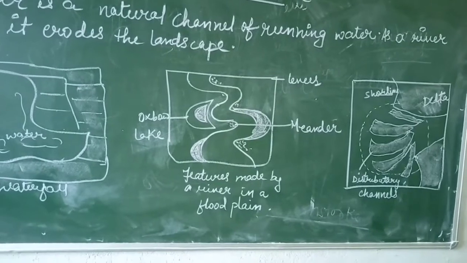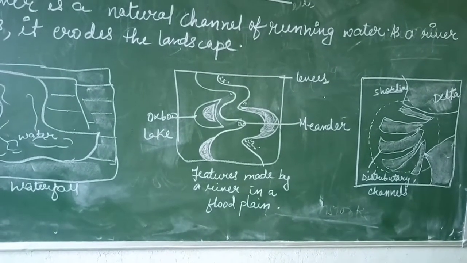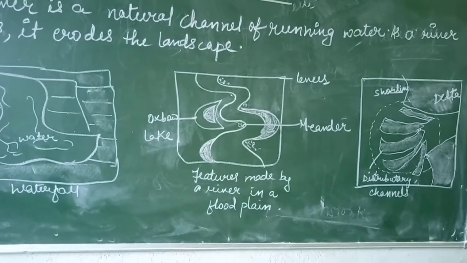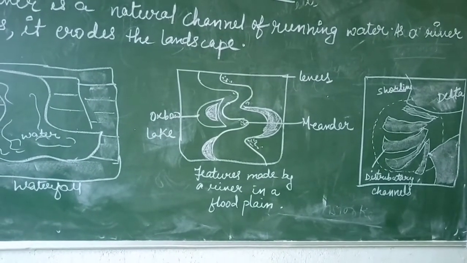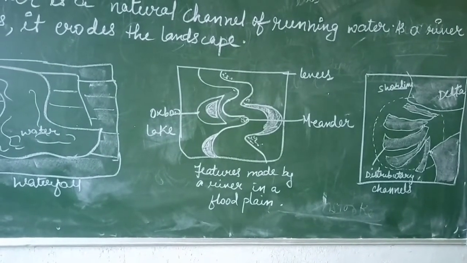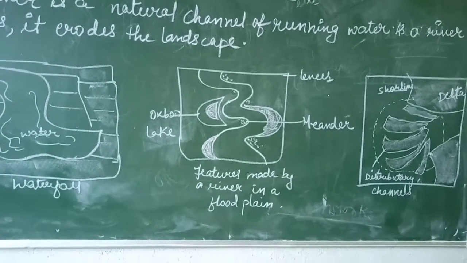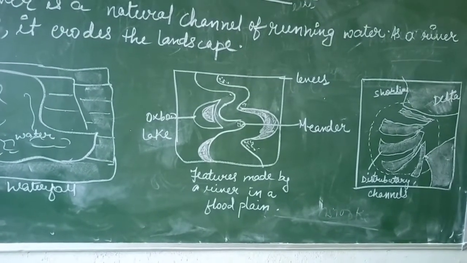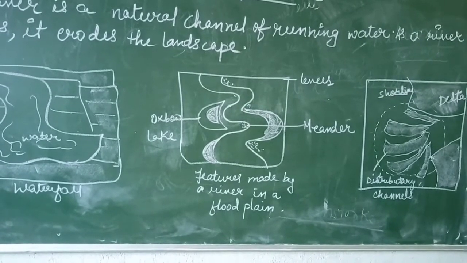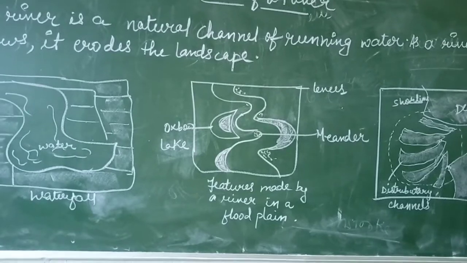As a result we get the fertile alluvial flood plain. Sometimes more deposition takes place along the side of the river, and a raised embankment is formed, which is called the levee. There is a diagram, you just see that.